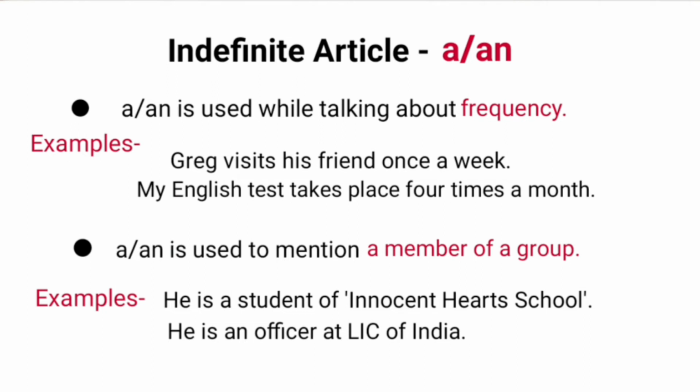Next use of a or an is to mention a member of a group. Examples are, he is a student of Innocent Heart School. Here, Innocent Heart School is a group and he is a member of that group. Next example, he is an officer at LIC of India. Another example can be, he is a member of parliament.